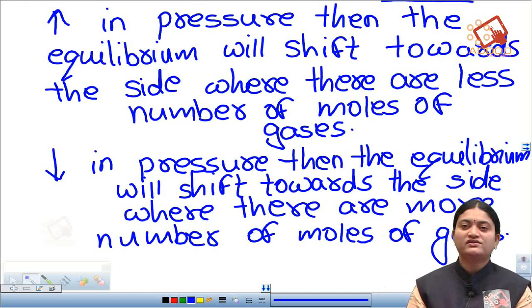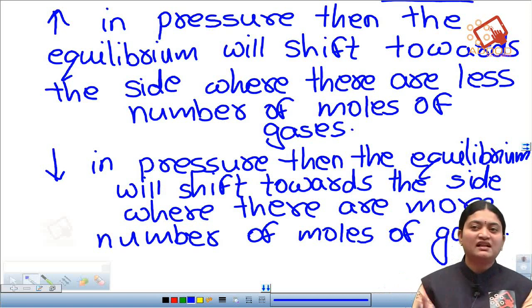Hope you have understood. This thing you have to remember: if we are increasing the pressure, then the equilibrium will shift towards the direction where there are less number of moles of gases, and if we are decreasing the pressure, then the equilibrium will shift towards that direction where there are more number of moles of gases. So this is how you have to write the effect of pressure on the gases at equilibrium.